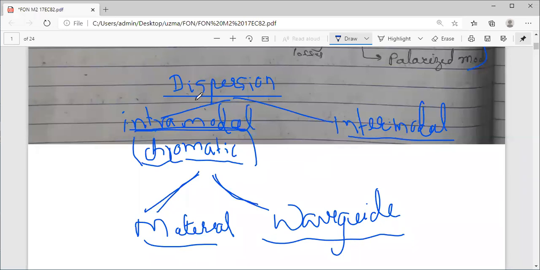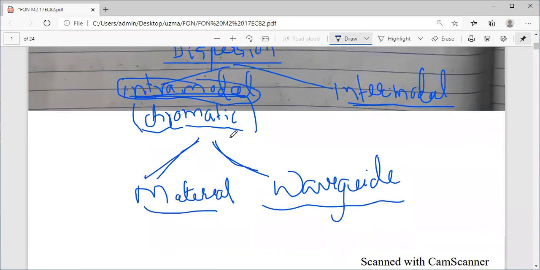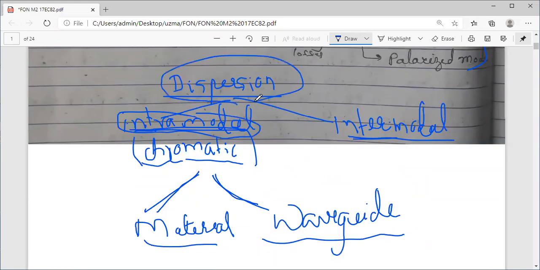Intermode is whatever dispersion occurs between two different modes. What happens inside a single mode is intra. Inter is in between two different modes. So let us first see what a dispersion is. Clearly we will try to analyze what the parameters are, how this dispersion occurs. Then we will look into the classification.